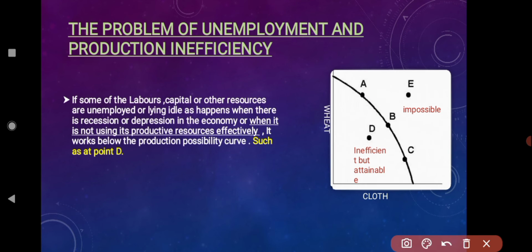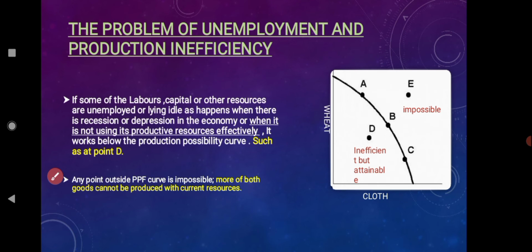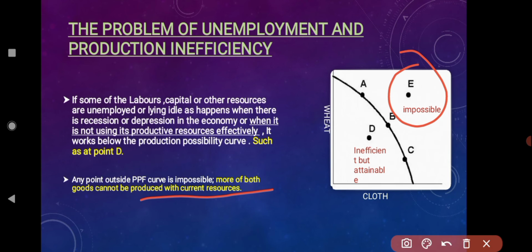But what happens if any point lies far outside the PPC curve? When any point lies outside the PPC curve, it is impossible to attain. Why? Because we cannot produce both goods in larger quantity due to restrained resources. We have to sacrifice some resources from one good in order to produce the other good, which is what the PPC curve states. That is why point E over here becomes impossible for us to attain.